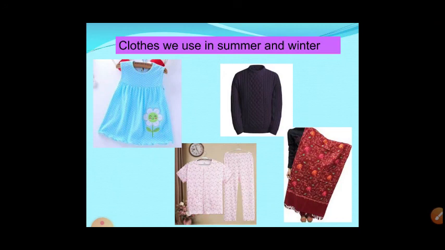Similarly, woolen clothes will trap more air. So inside there will be air, and it will not reduce the body temperature. So it will keep us comfortable. In this way we choose our clothes according to the situation. You might observe that according to the season, people of different countries or different states use different types of clothes. This is not only because of the season, but also what is more comfortable for them. So this chapter is finished.